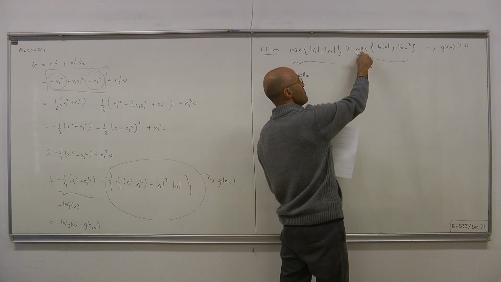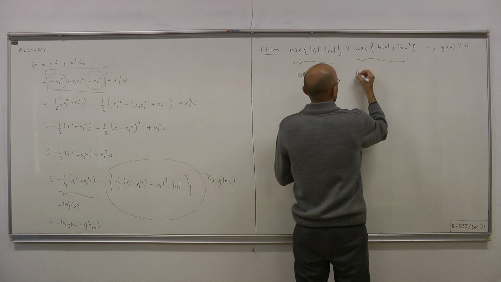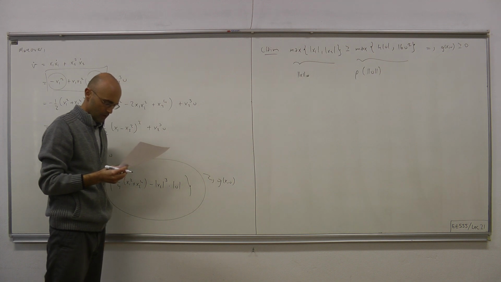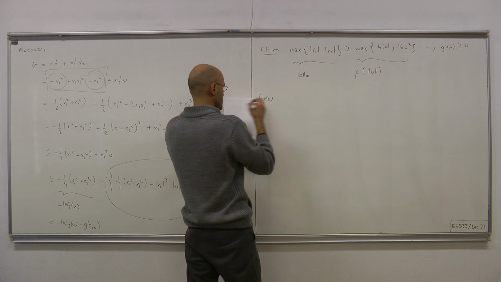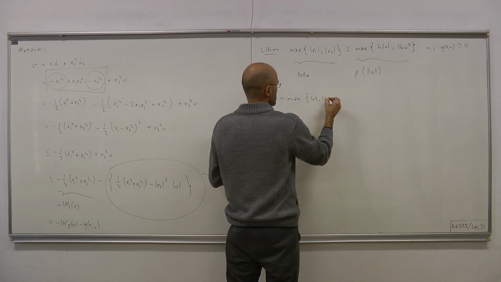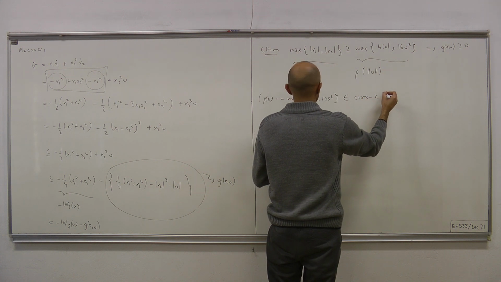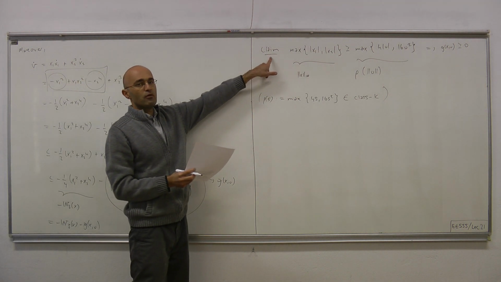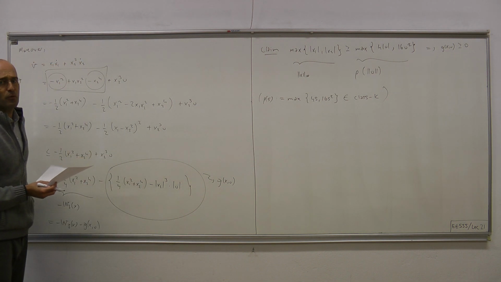Rho of s is therefore the maximum of 4s and 16s squared. Rho of the norm of u, where rho of s is max of 4s and 16s squared, and that's a class K function. Once again, the proof of the claim is in the notes. You can check if you cannot establish it yourself, and basically we're done.